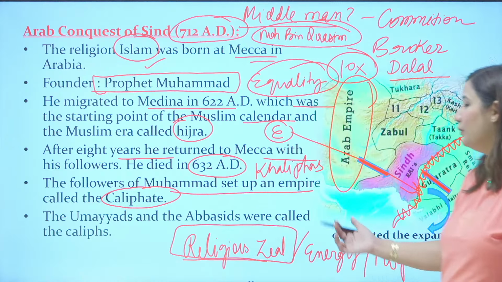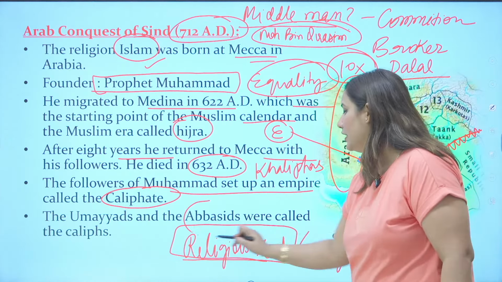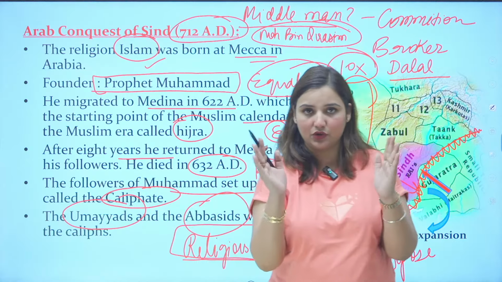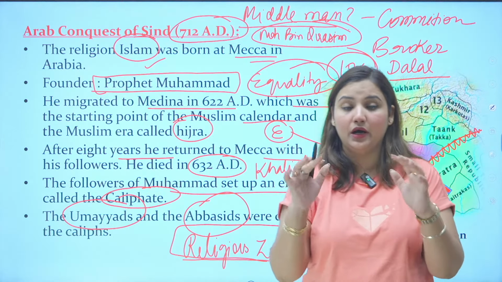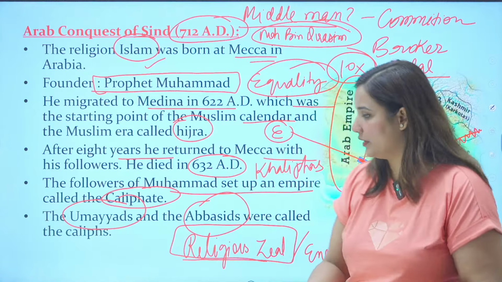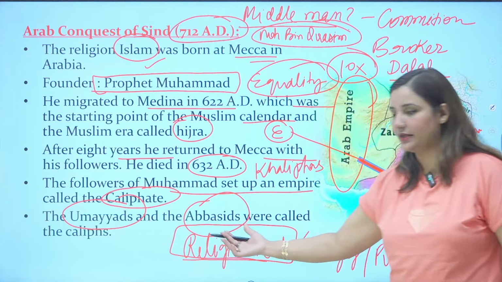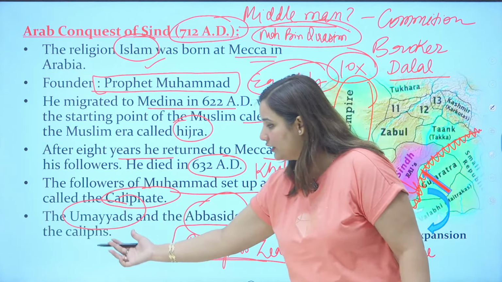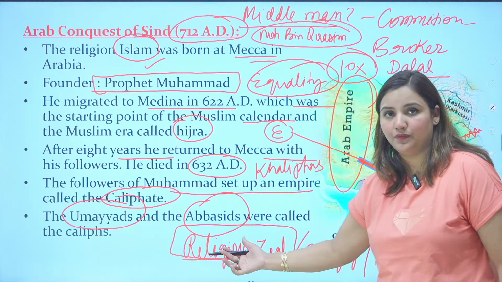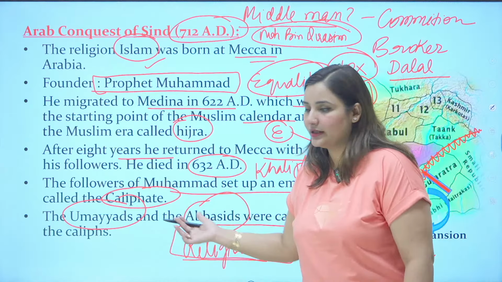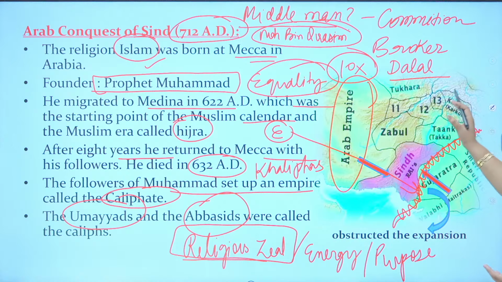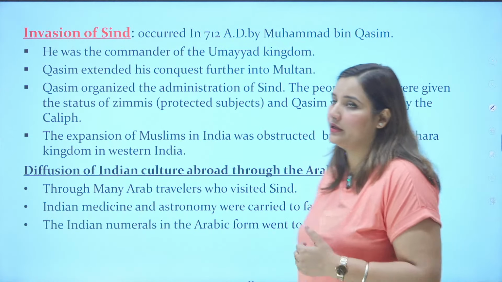So here the Umayyads and the Abbasids are the most important caliphs. Two different sects got divided in Islam after the death of Prophet Muhammad. Umayyad Caliph, Abbasid Caliph. Umayyad Khalifa, Abbasid Khalifa. So now Umayyads and Abbasids started rising. Ultimately, with time, they started securing other areas as well. This is how they started the invasion.